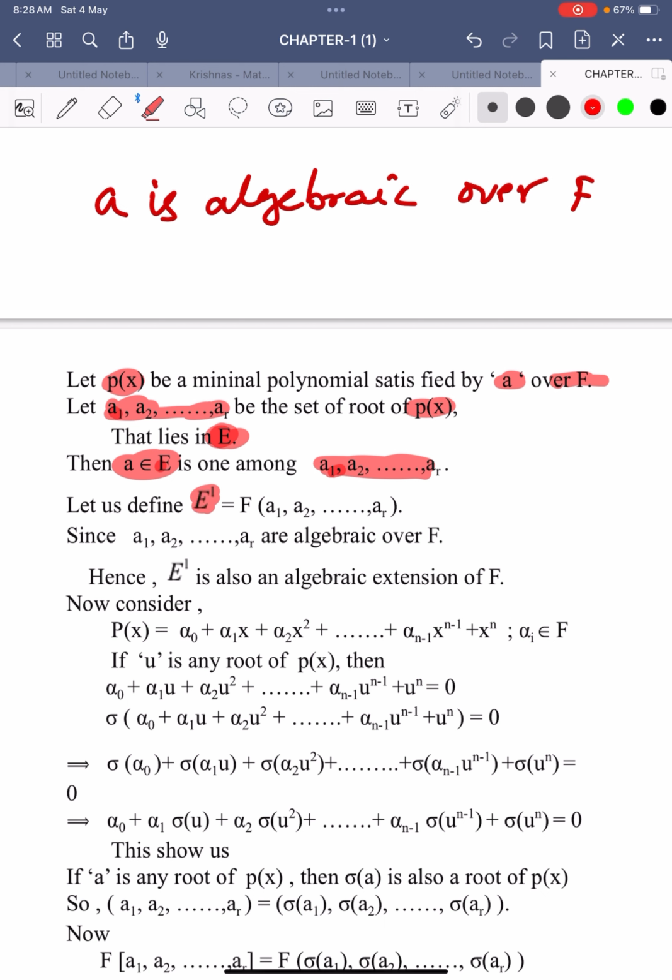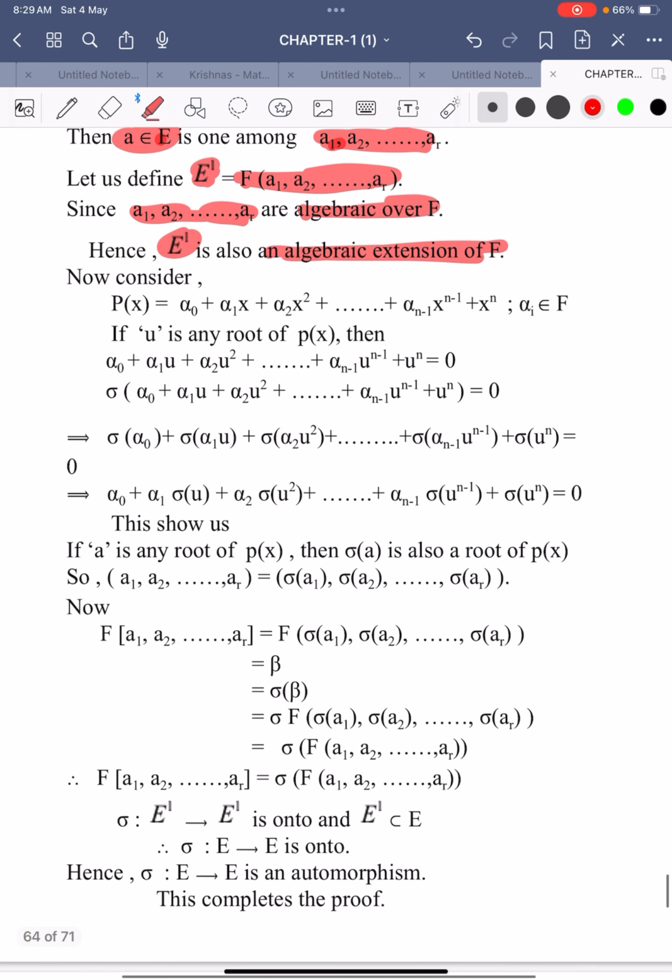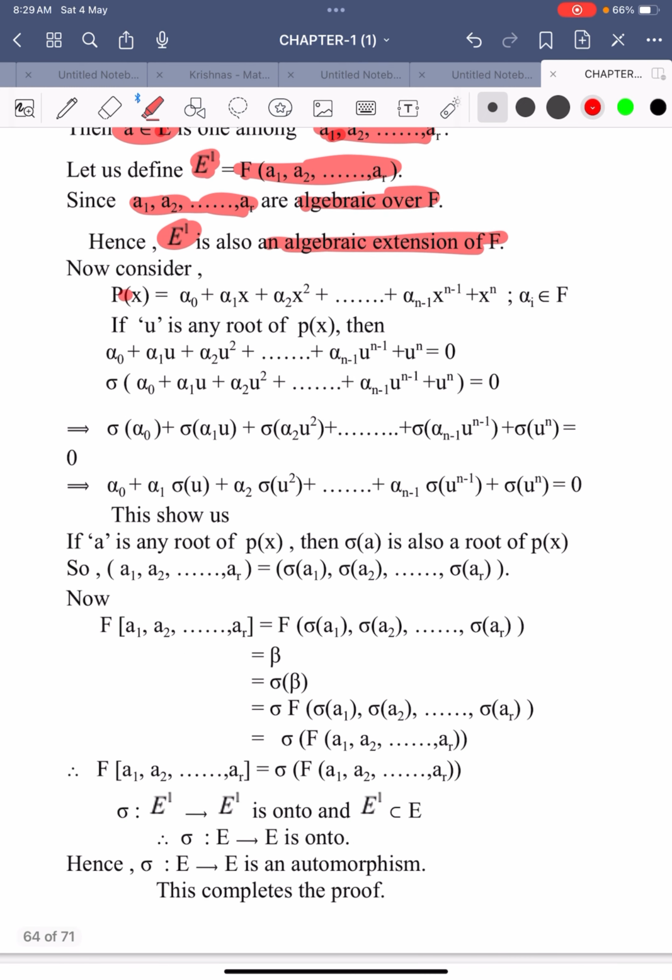Now define E dash equals F of a1, a2 and so on ar. E dash is generated by F and the elements a1, a2 and so on ar. Since the elements a1, a2 and so on ar are algebraic over capital F, by using the previous definition, this E dash is an algebraic extension of capital F. So remember this point.